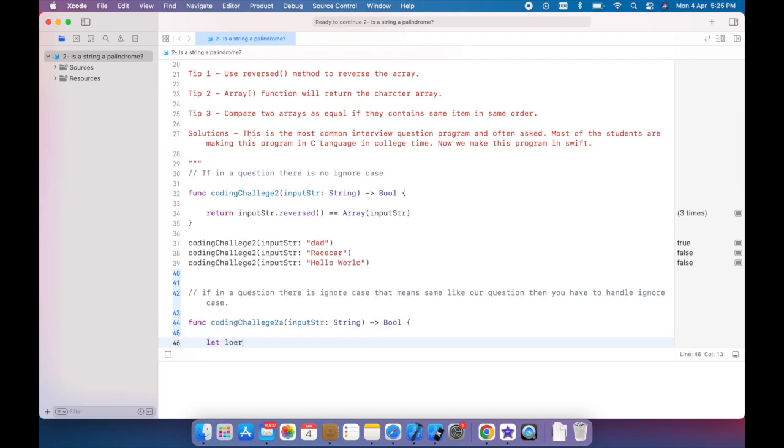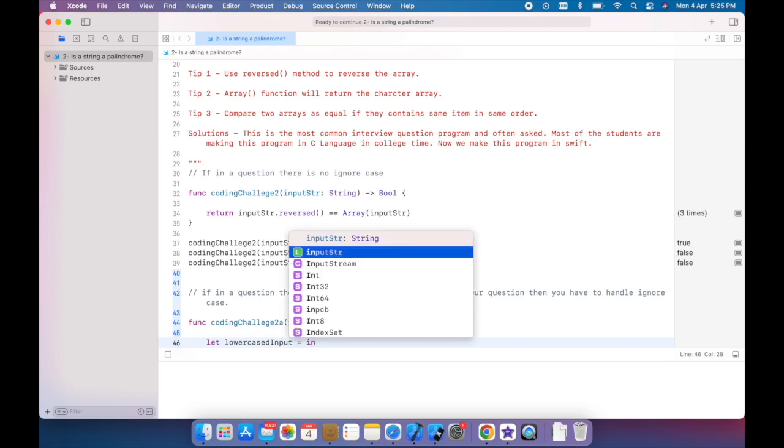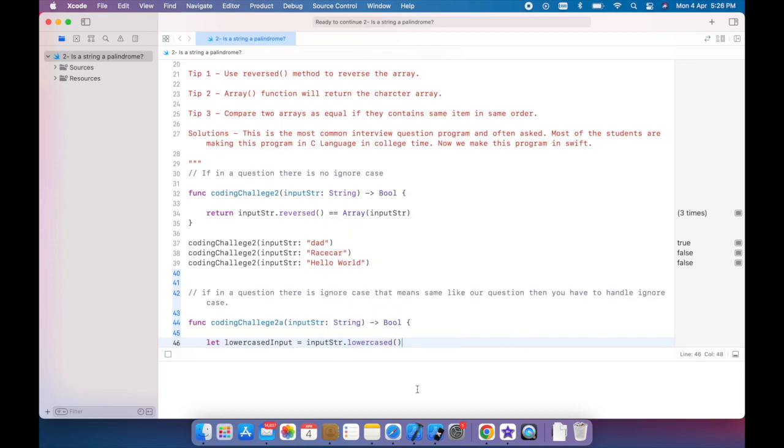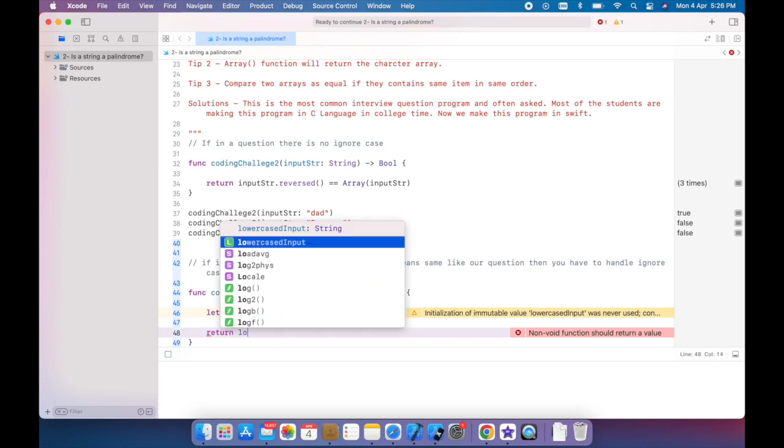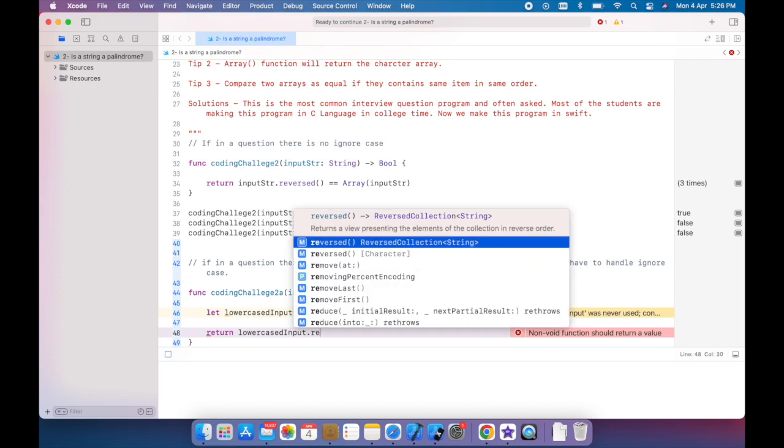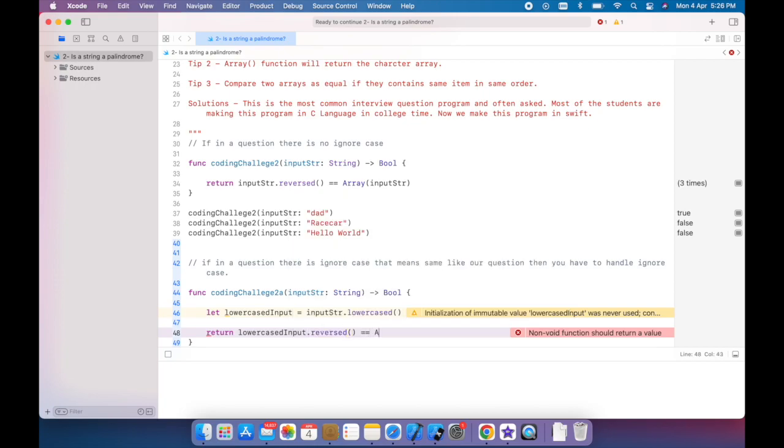let lowercaseInput is equal to input string lowercased. The lowercased function returns the string in lowercase. We are using the same logic as the above function with this lowercased input string. lowercaseInput reversed is equal to Array of lowercaseInput.